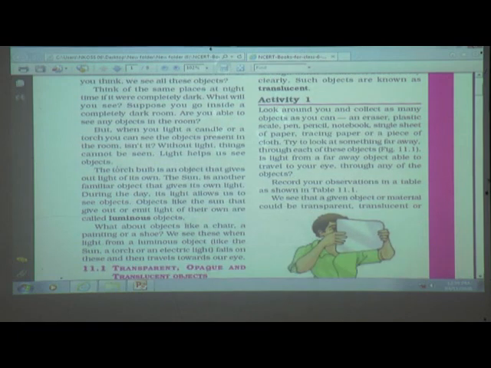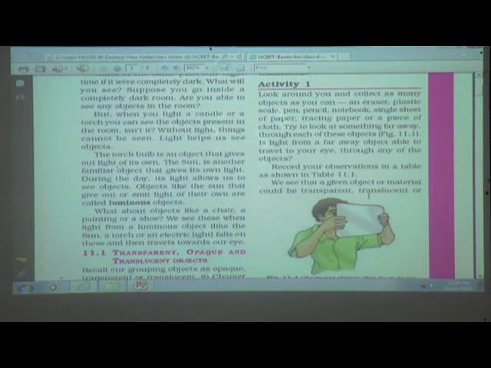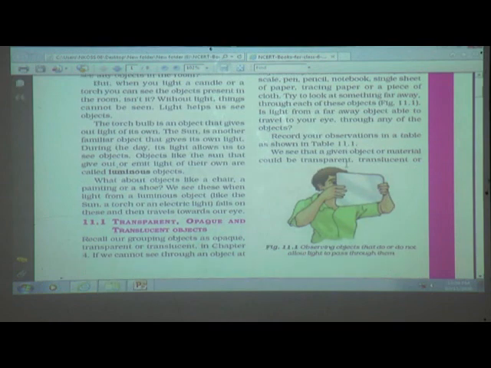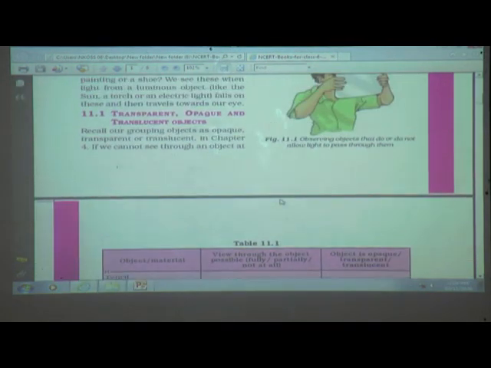Now here, is light from a faraway object able to travel to your eye through any of the objects? So for that just make one observation table, which is shown here on the next page.